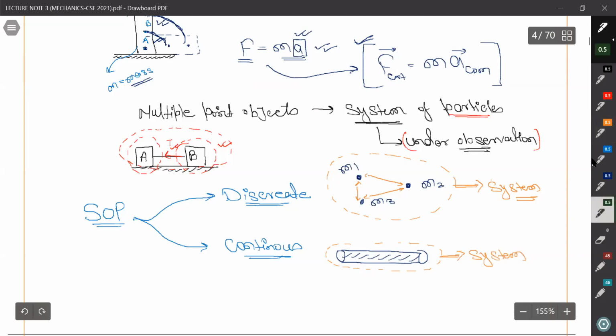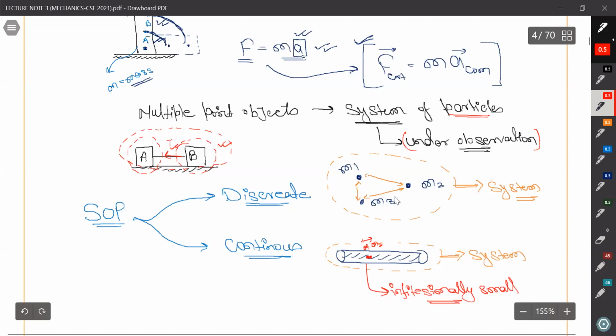Because, for example, like 2 points here, m1 and just next to it m2. So the distance between m2 and m1 is what? Infinitesimally small, very small. We cannot calculate the distance between them, right?